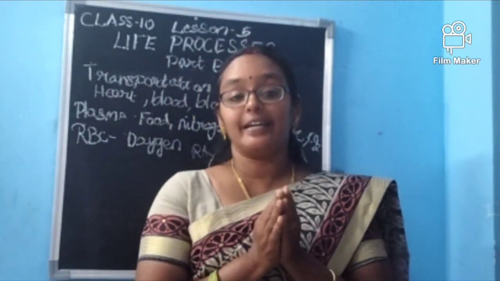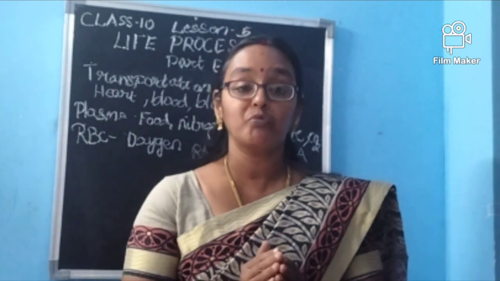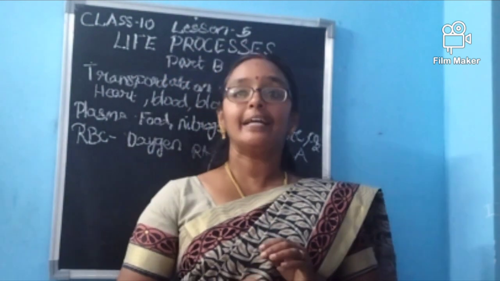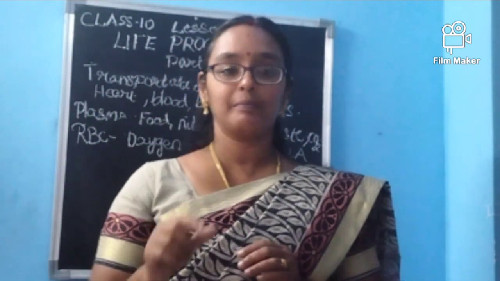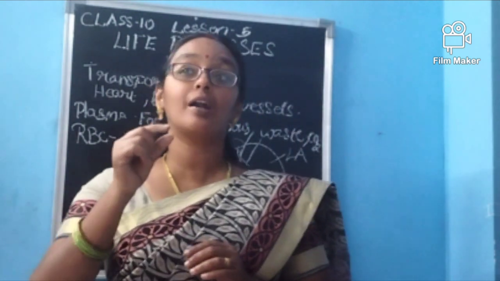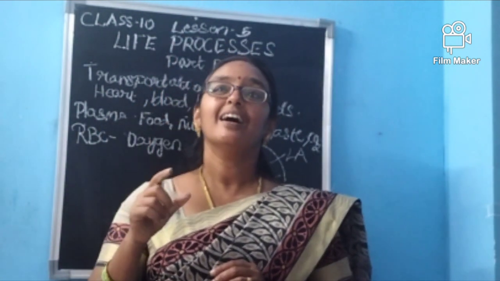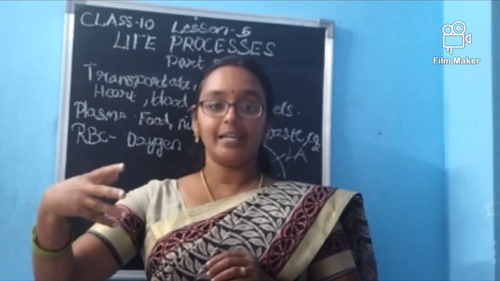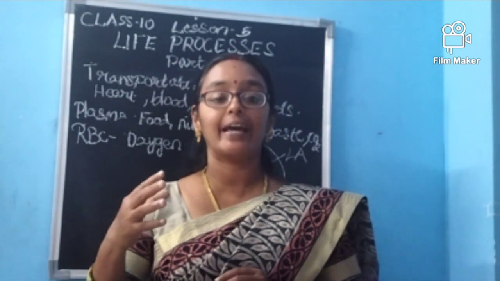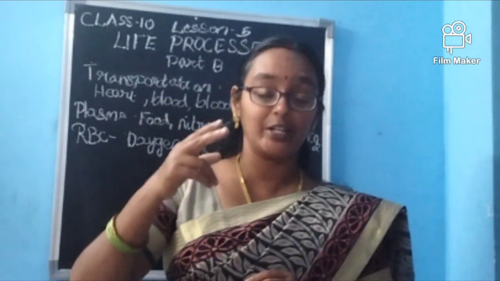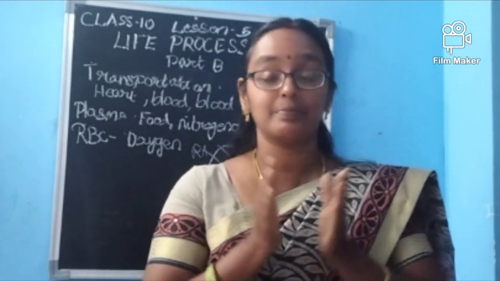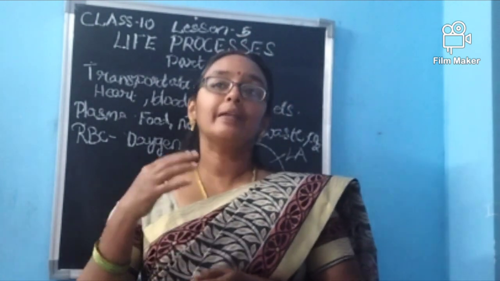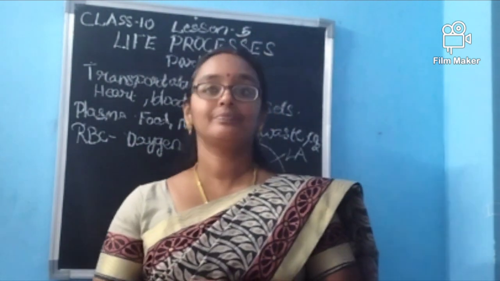The blood contains 55 percentage of plasma. What is the color of plasma? You should not say it is red in color. It is straw color. Straw color, not the hay, or to say the yellow color, almost pale yellow color it is having. Okay? This is the fluid. This will carry what? This nitrogenous waste, food and all will be carried with the help of this plasma. It will contain some cells and all, for this easy movement. Minerals, vitamins are also present in this plasma.